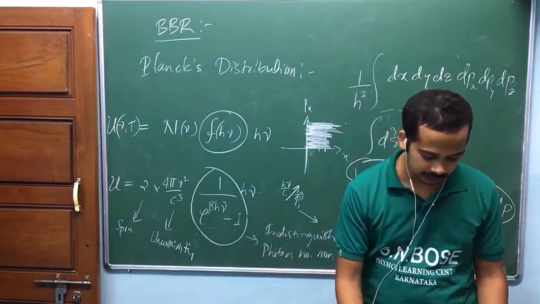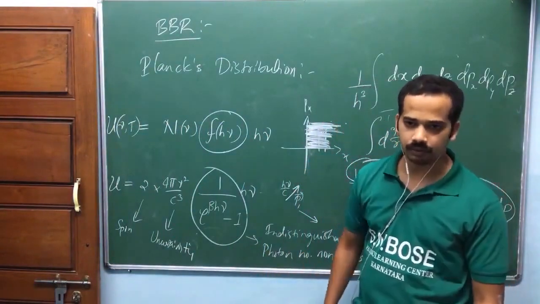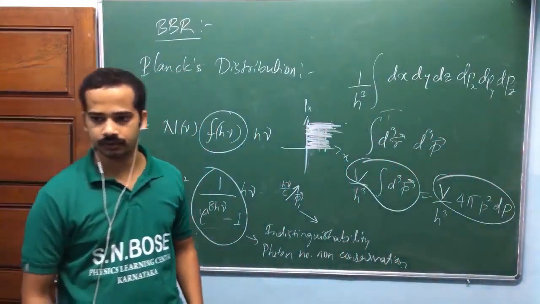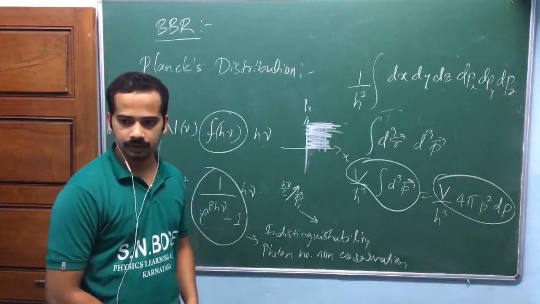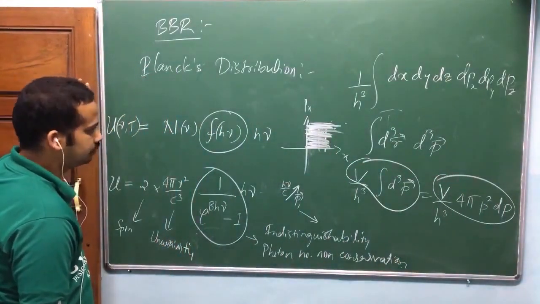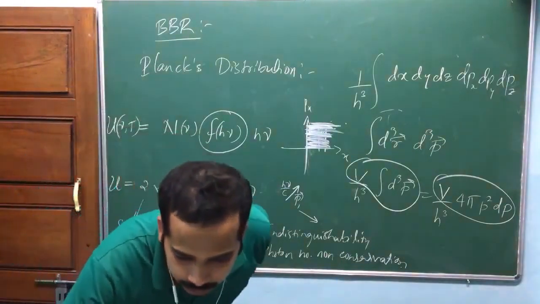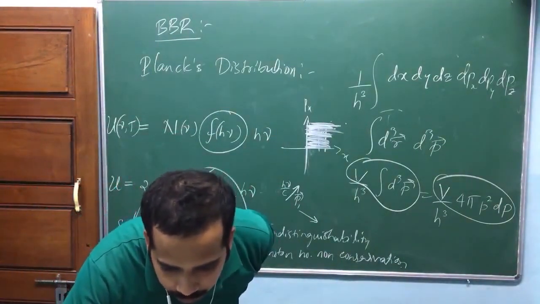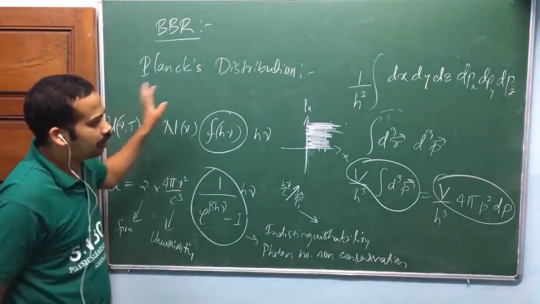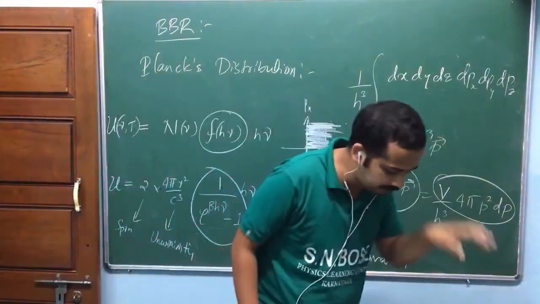Later, in the lab, we have a better method, the photoelectric effect. If we have a good photoelectric effect setup, we can find the Planck constant. Is that okay? Any question? N nu is the number of photons. I'll explain all of this, but try to grab some ideas here.